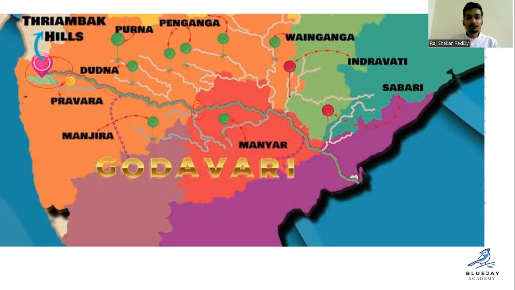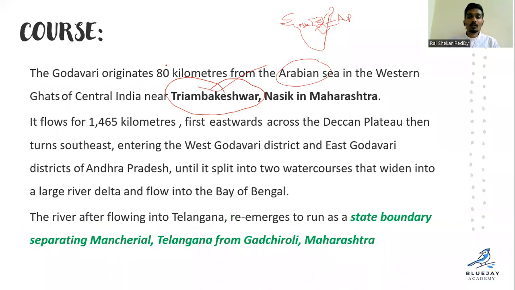So from here it is flowing through these Manjira, Manner, and these Purna, Penganga, Wainganga, Indravati, and Shabari. Shabari joins the Godavari River in the Andhra Pradesh area, not in Telangana. So remember that part. So it is near Triambakeshwar or Triambak Hills near Nasik district in Maharashtra.